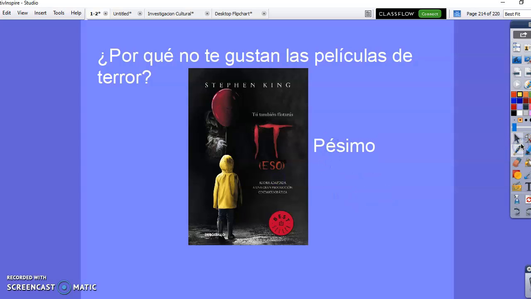This sentence is somebody asking you, ¿Por qué no te gustan las películas de terror? Do you know what the sentence is saying? Someone wants to know why you don't like what kind of movies? Horror movies. This word right here, pésimo, is how we say awful, terrible, not good.